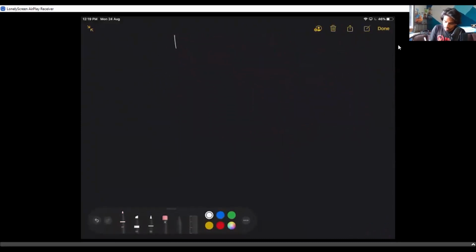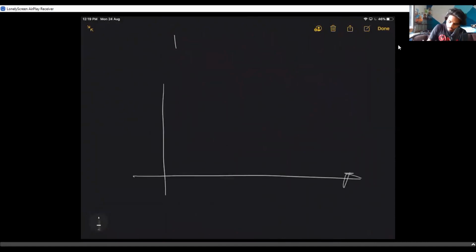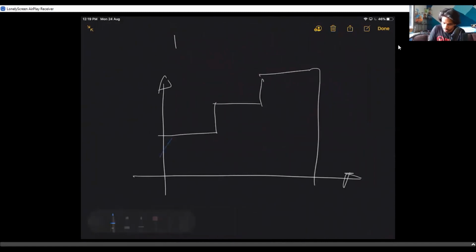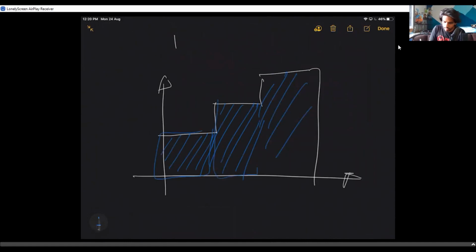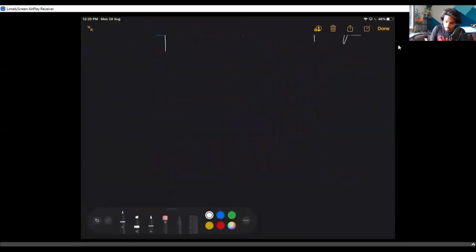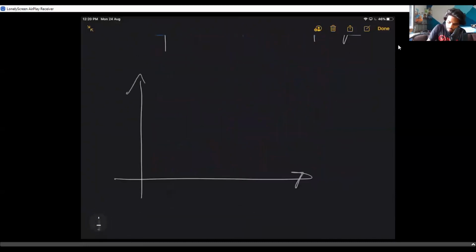Now, but what if the graph is a bit complicated and it is like this? If you have to find the area in this situation, all you have to do is basically take all these points separately, take this as a separate rectangle and this as a separate rectangle and this as a separate rectangle, and you find the summation of all the areas. But what if the graph is something which is like this, and I want this area?